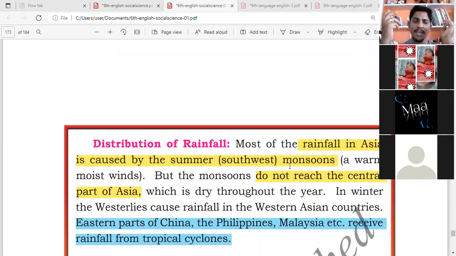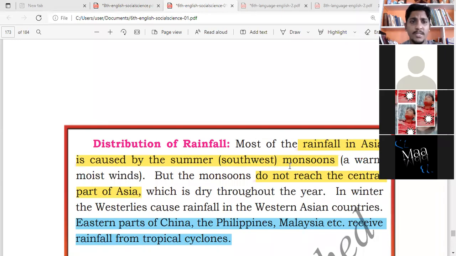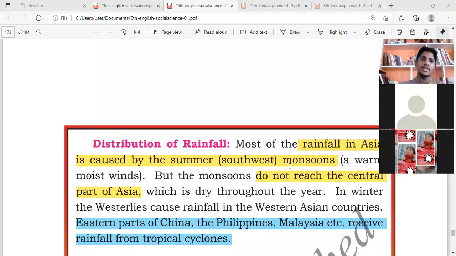Have you ever experienced a hot breeze? When that breeze blows on you, it will be very hot. Because of that, some parts of Asia get rain. That is called the southwest monsoon.